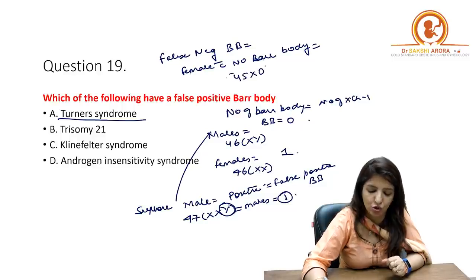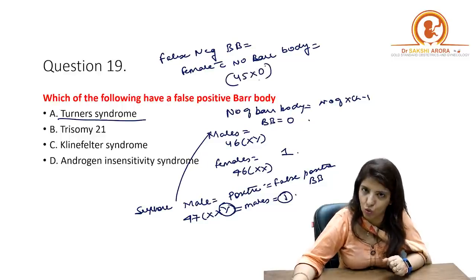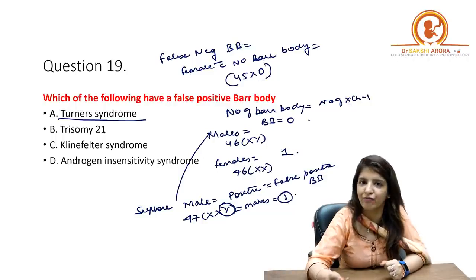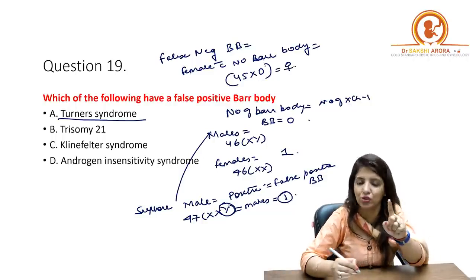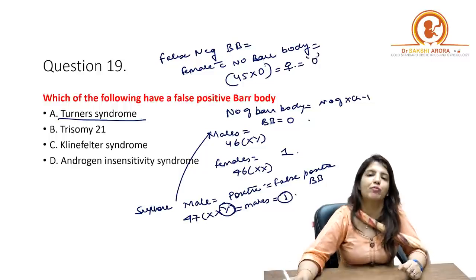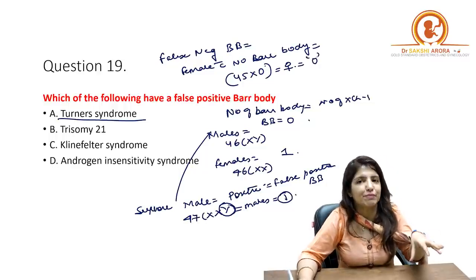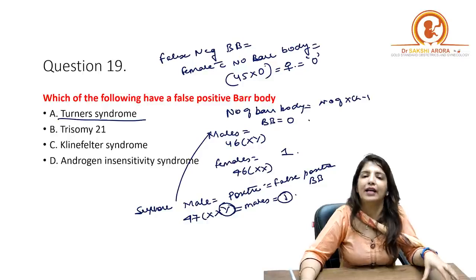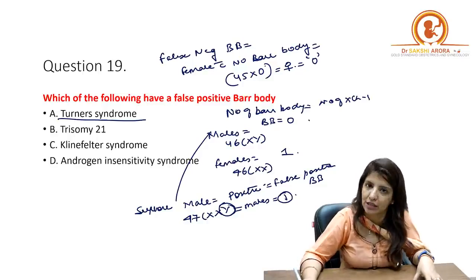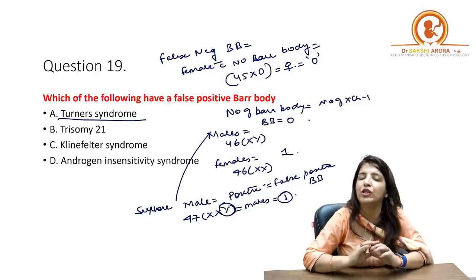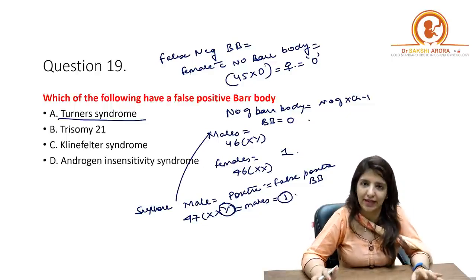In Turner's syndrome, the chromosome number is 45XO. Because they do not have Y chromosome, that is why they are females. But because they have only one X chromosome, the number of bar bodies is 0. And this is precisely the reason why bar body is not the best method for sex determination. And this is something which I have been repeatedly telling you in my classes.